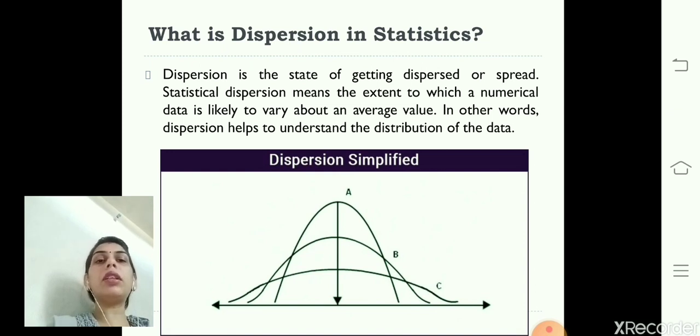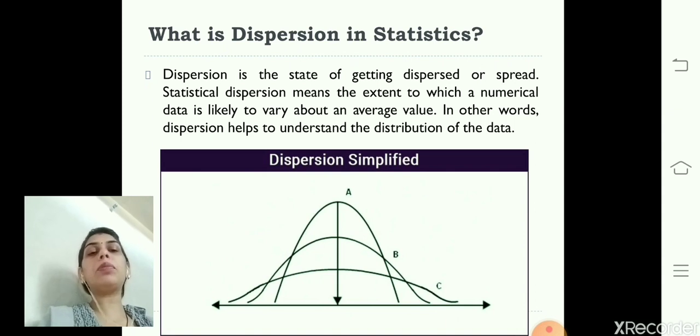Statistical dispersion means the extent to which numerical data is likely to vary about an average value, or we can say that dispersion helps to understand the distribution of the data, or that it helps us to calculate how much data is spread from its mean value. So, dispersion is always calculated from the mean value.